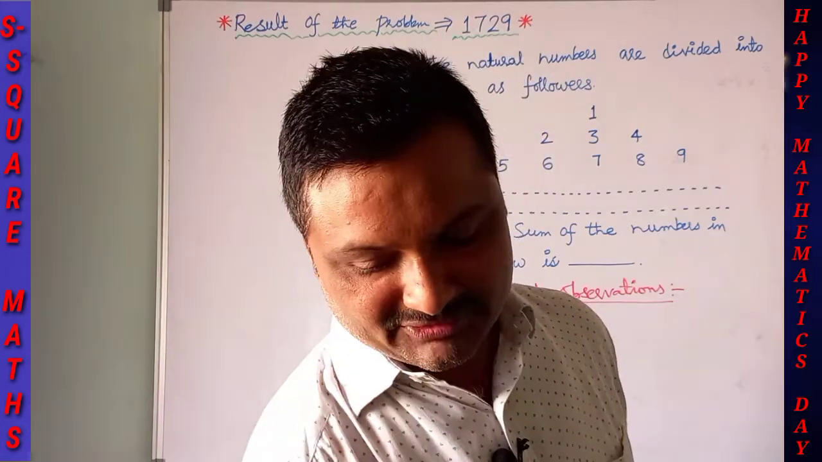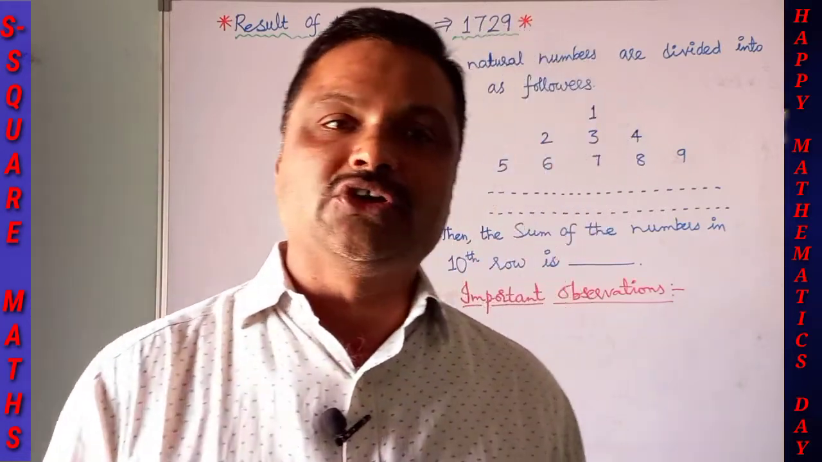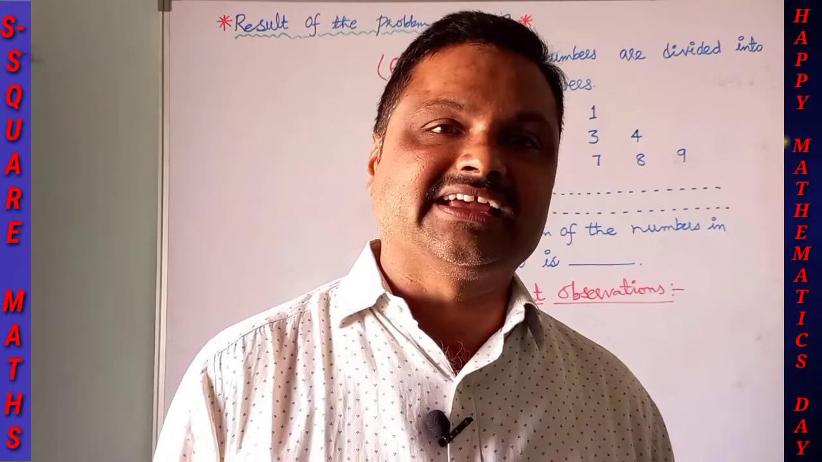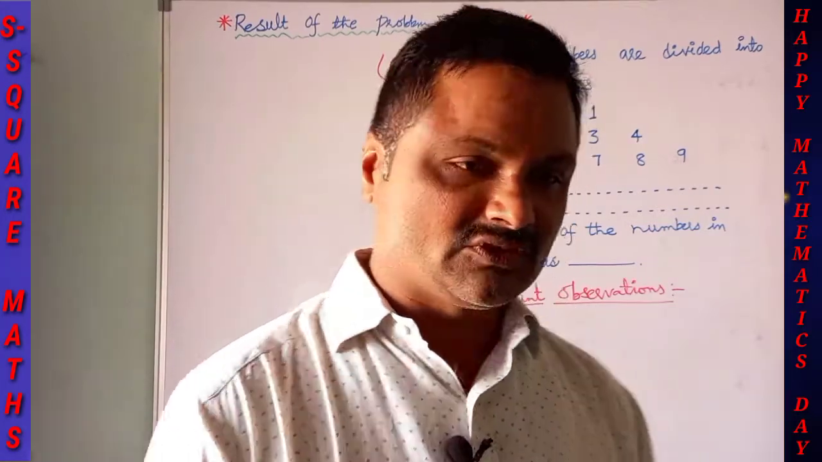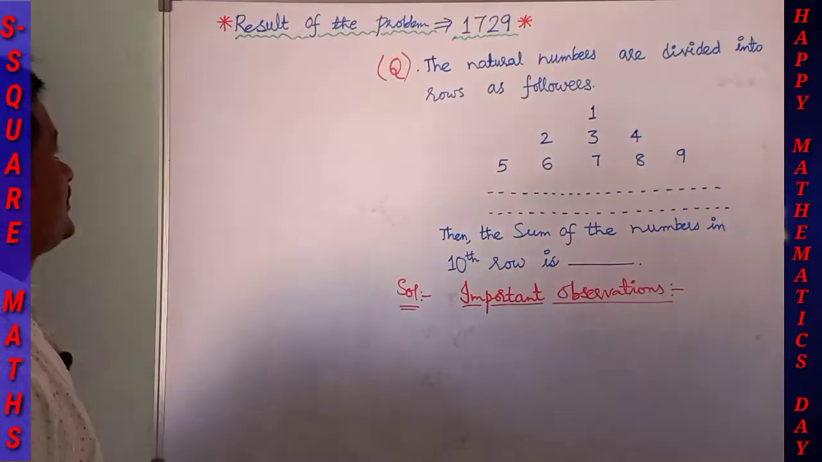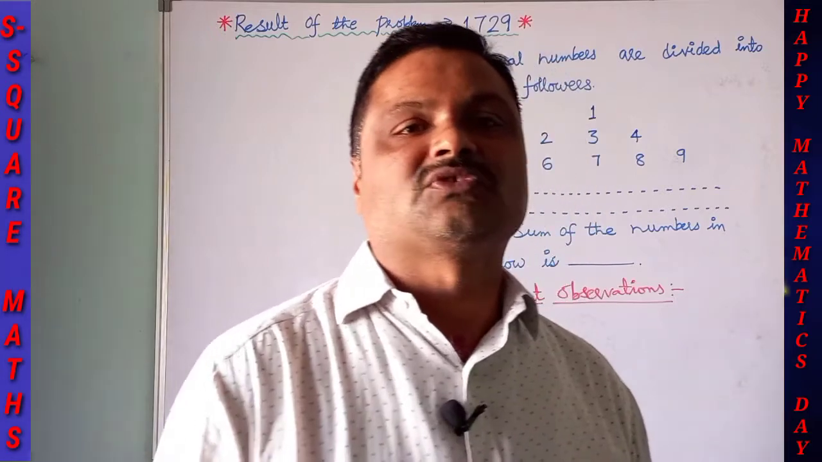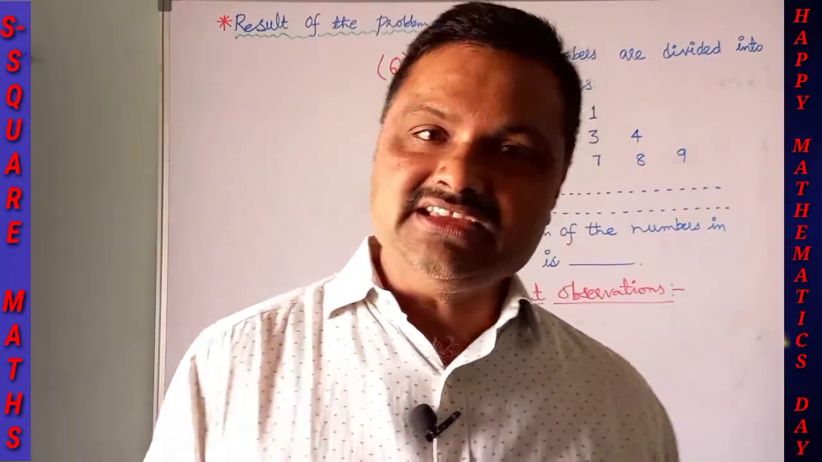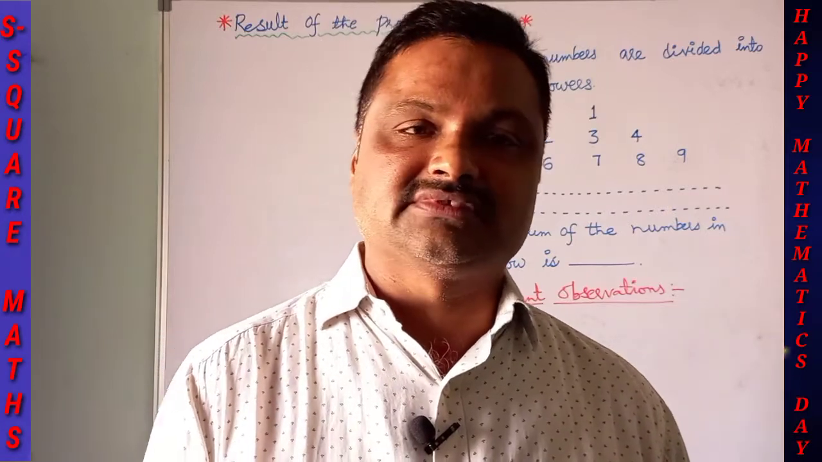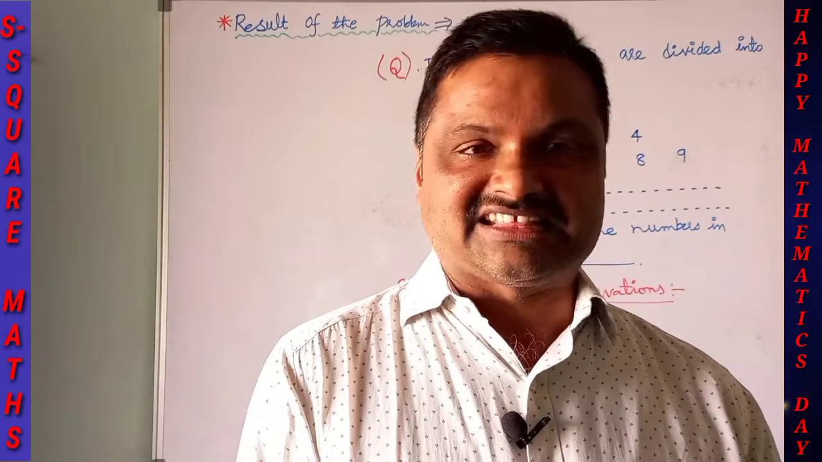Previously we went through various different problems. Now we are going to discuss a very important and amazing problem connected to our day. So let us start now. The result of the problem is 1729. As you know very well, 1729 is a Ramanujan number. Regarding that, we are going to discuss the question.